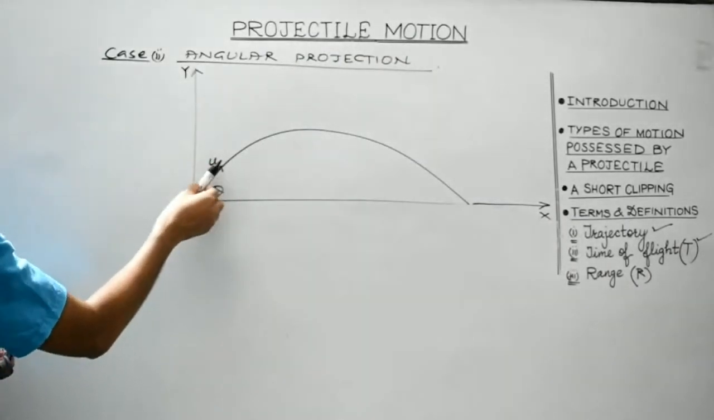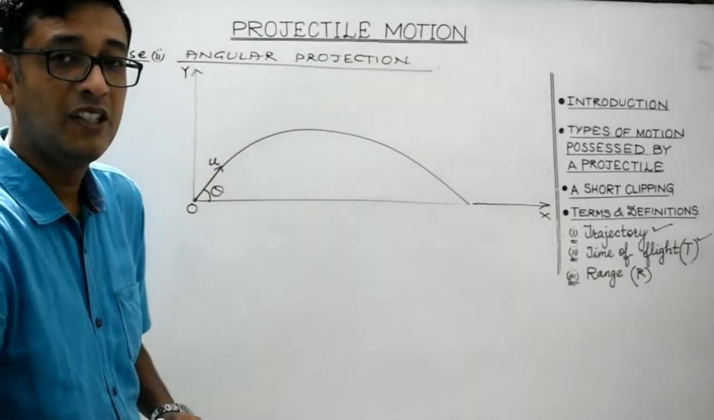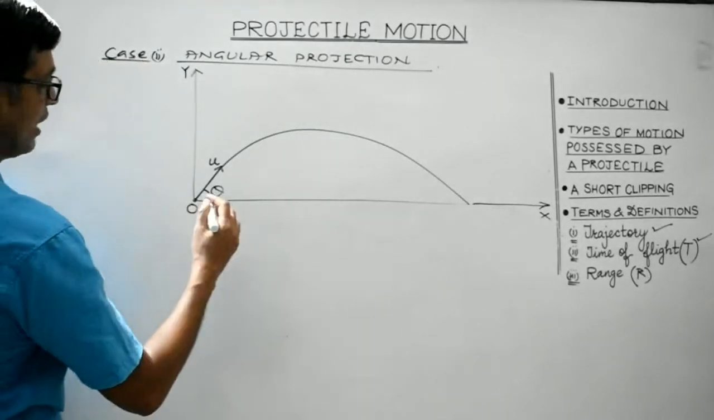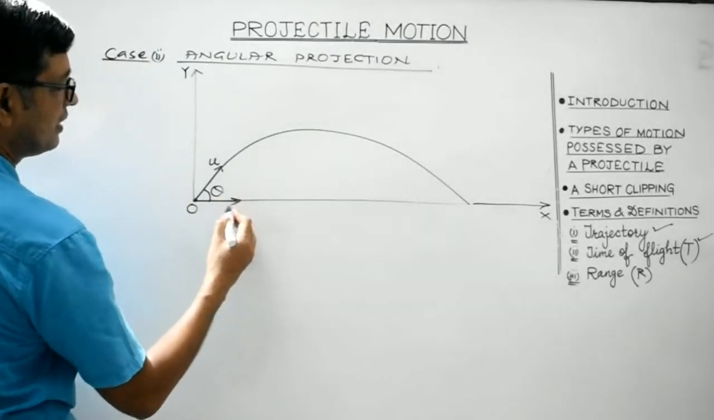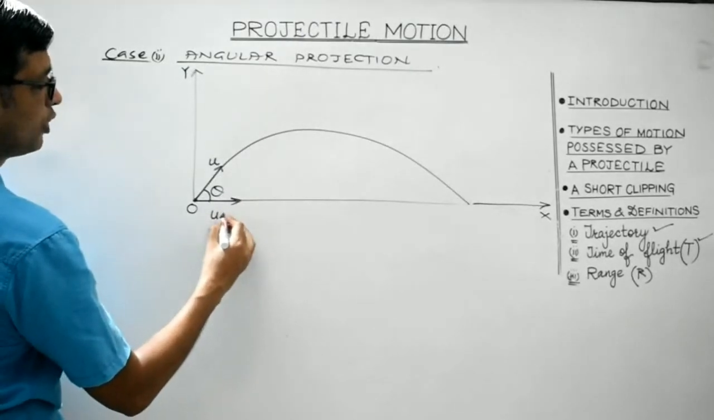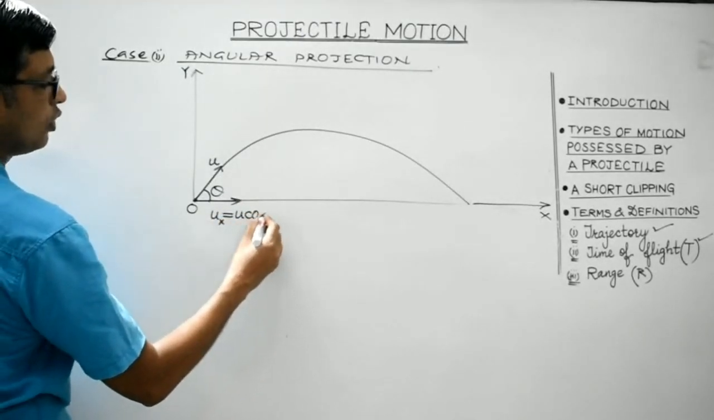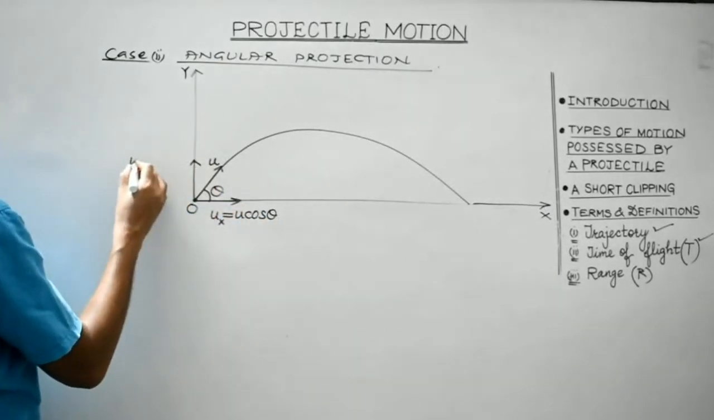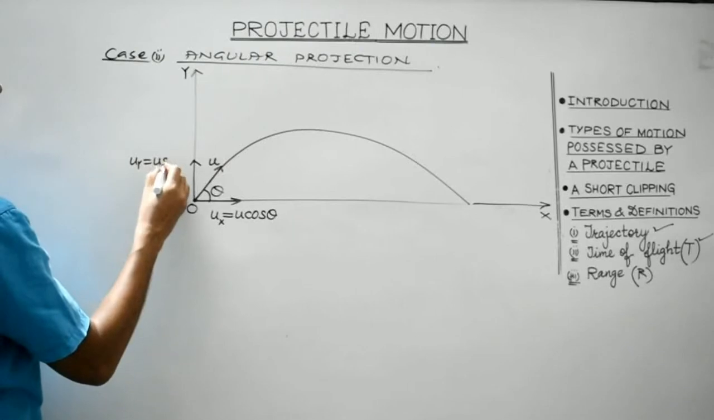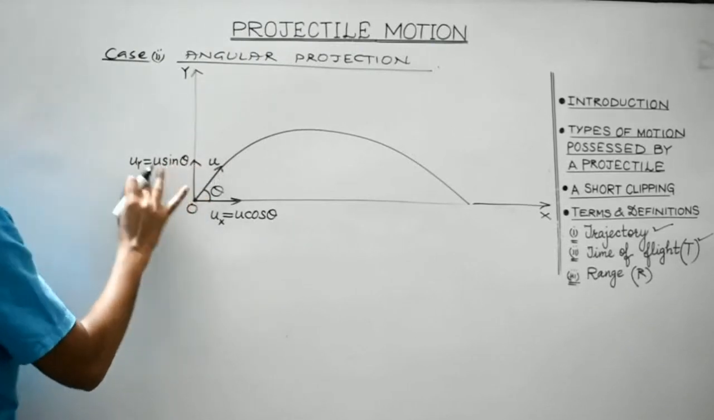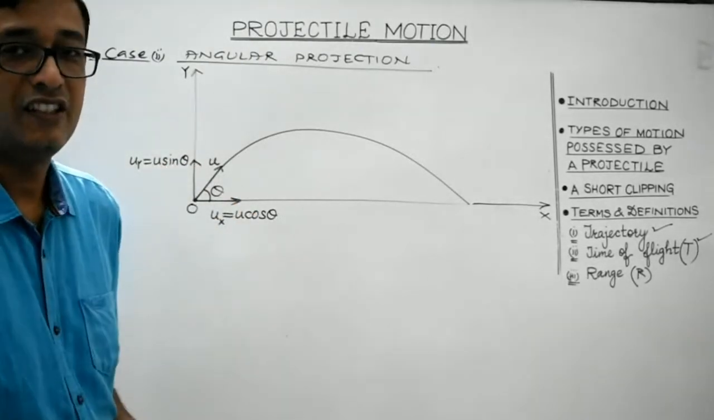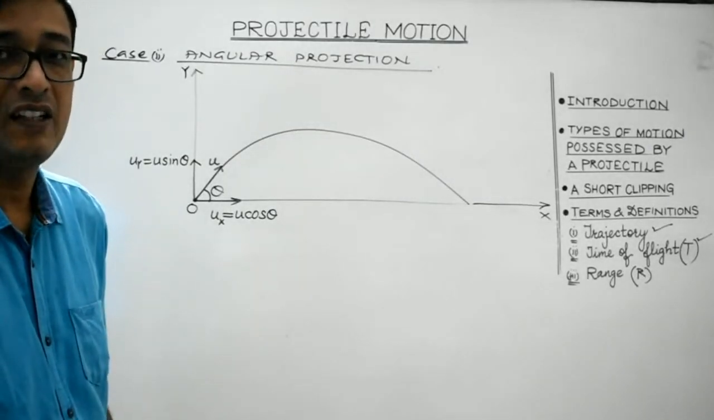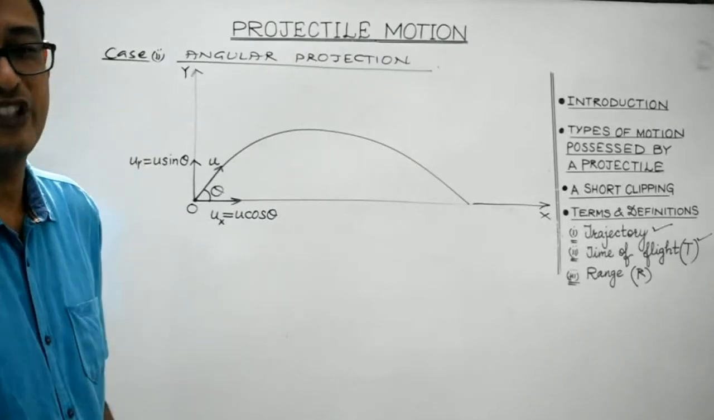Now, what we do is, this u can be resolved into two perpendicular components, isn't it? We can resolve it into two rectangular components. One along the x direction, horizontal. This is the horizontal component of velocity. It will be u cos theta. And the vertical component of velocity will obviously be u sin theta. So students, u cos theta, u sin theta. These are the two perpendicular components of velocity of the projectile along the x and the y direction respectively.